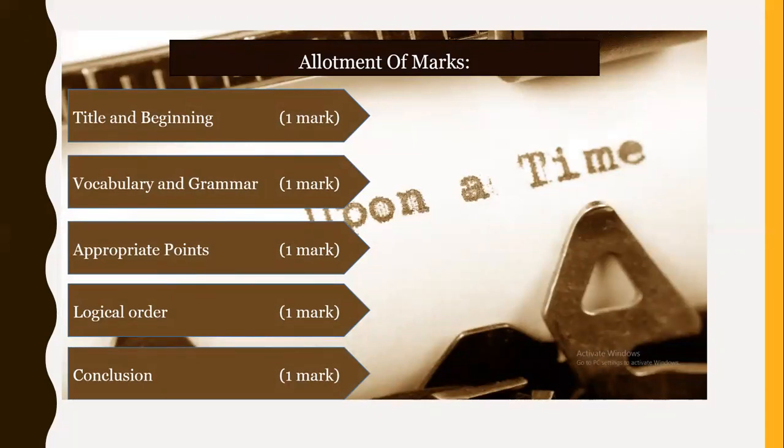So writing the points is a must. Then once your pointers are ready, put them in a proper order in the story. And finally, check whether all the pointers are covered by you or not. As I said, the order, the chronology of the story is a must.